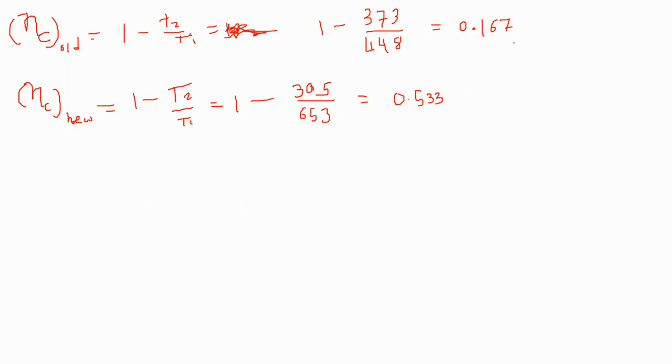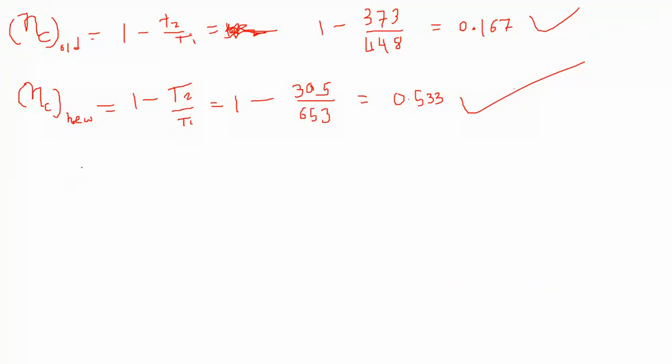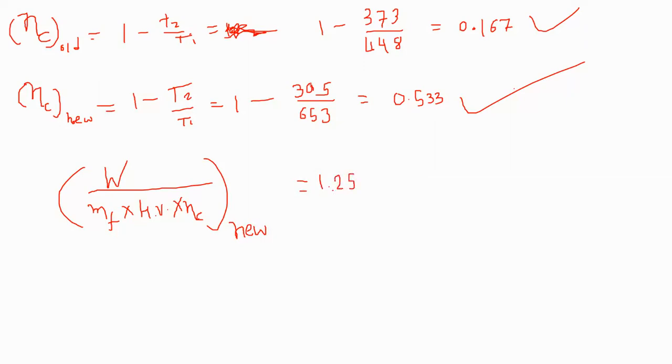Now just put all these efficiency values in the equation. Writing the whole equation: for the new power plant, the efficiency is output upon input, that means mass of fuel into heating value, divided by the Carnot cycle efficiency, is equal to 1.25 times the same ratio for the old plant.